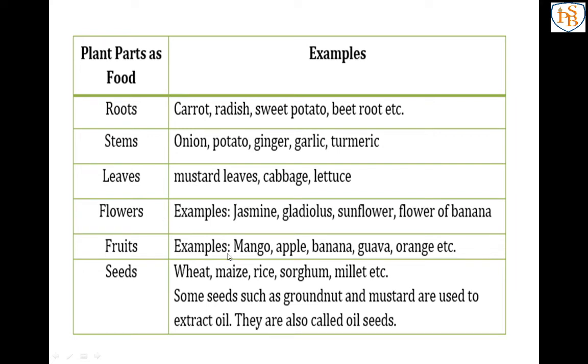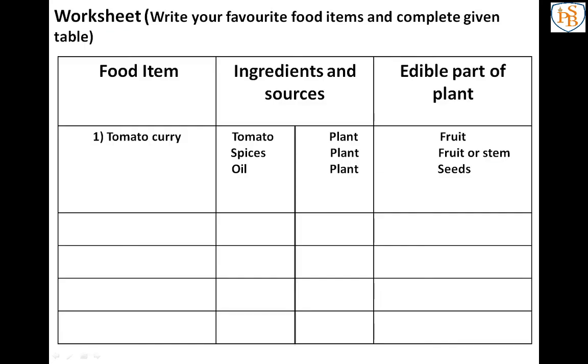Next one, fruits, that we all know about. Mango, apple, banana, guava, orange. Many fruits are there. And the last one is seed. Whatever cereals we are eating, those actually are the seeds of plants. Means all these body parts are useful because they are giving us food. So I hope that you have understood which body parts are edible and what the examples are of the body parts that we are eating.